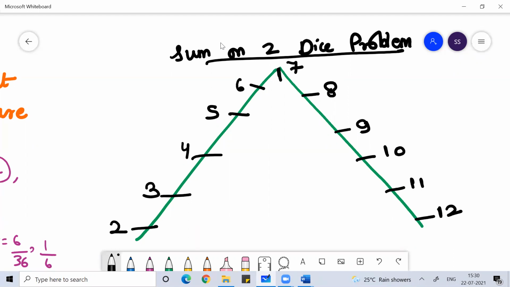If I talk about favorable outcome, when we talk about the sum on two dice, the sum you can get whenever you roll two dice, the minimum sum value will be